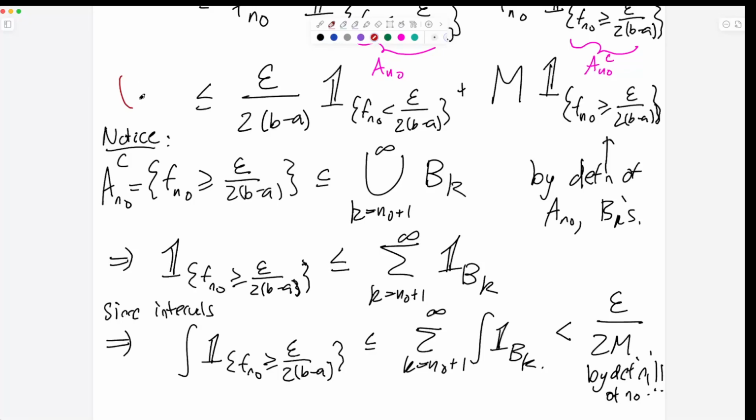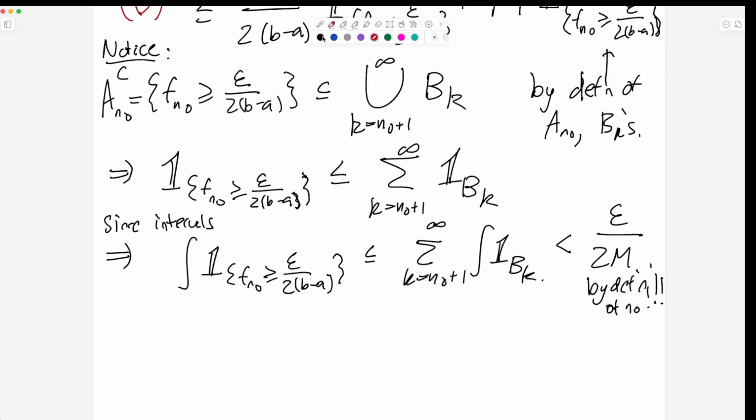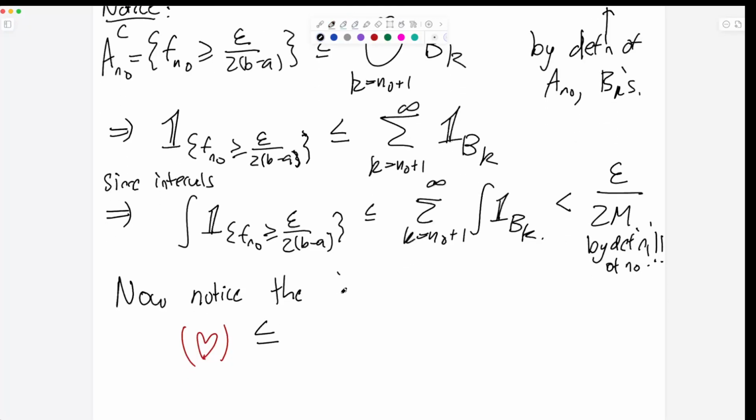Let's call this heart, just like we had before. And then I say, now notice, then heart is bounded by, so we say heart is less than or equal to, okay, it's epsilon, I guess. I want the integral of heart. The integral of heart, and let's write it all out.